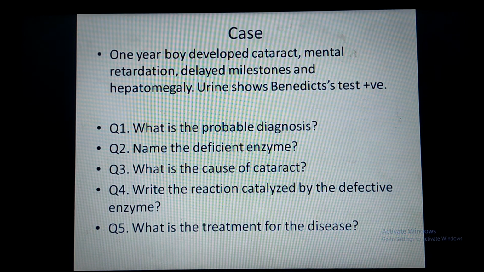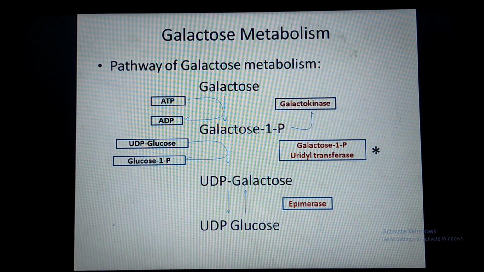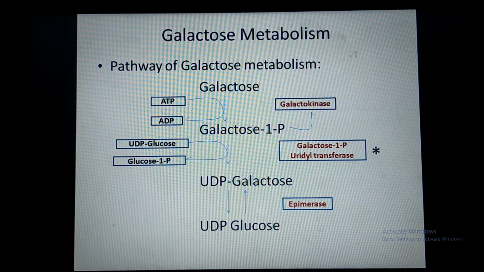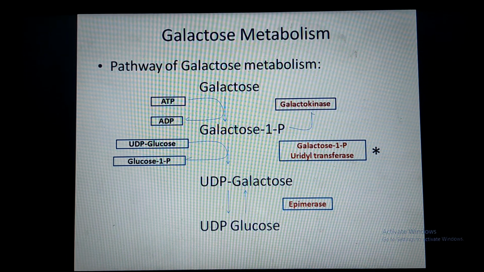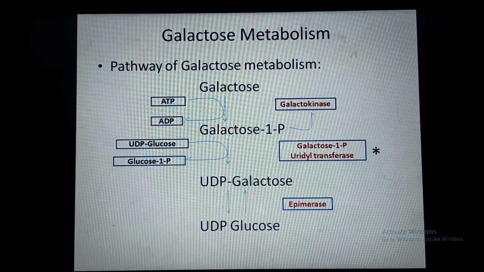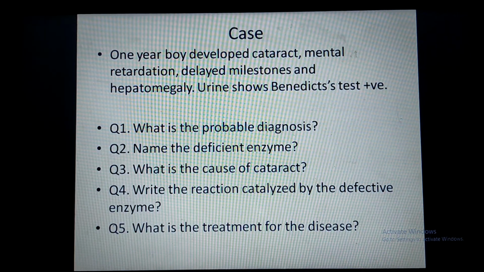Write the reaction catalyzed by the affected enzyme. In this case, you have to write down this reaction: conversion of galactose 1-phosphate to UDP galactose with the help of enzyme galactose 1-phosphate uridyl transferase, which requires UDP glucose as a donor of UDP. So this reaction you have to write down in this question. What is the treatment for the disease?